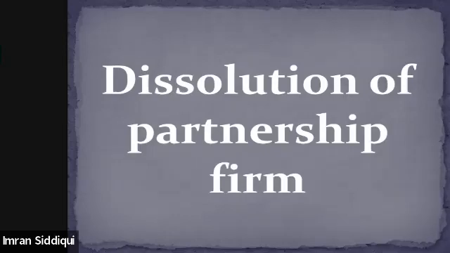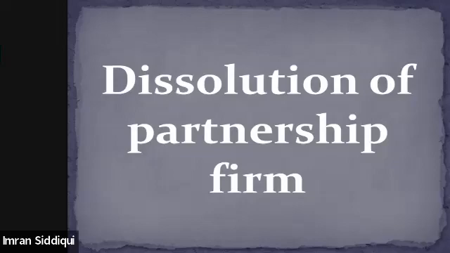Okay. All right. So, everyone, in the last class, we started this topic, dissolution of firm. And while covering this topic, we understood the meaning of the dissolution. Apart from the meaning of the dissolution, we also understood what are the different types of account that we need to prepare in order to do the accounting of the dissolution of the partnership firm.